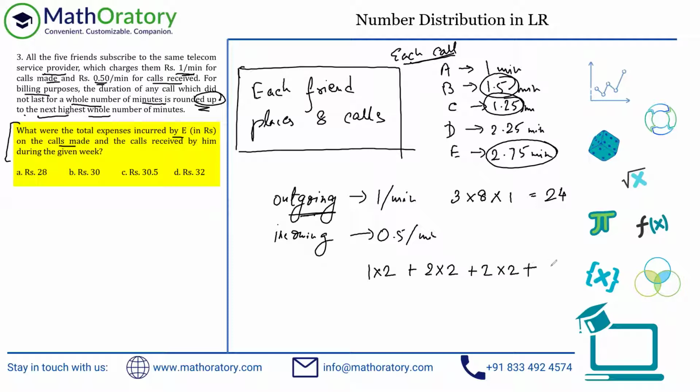And for D, you have a 3-minute counter. So 2.25, so a 3-minute counter and 2 such calls. So these are the number of calls made. Now, interestingly, we are going to multiply a 0.5 to this, right? Because this is the charge per minute.